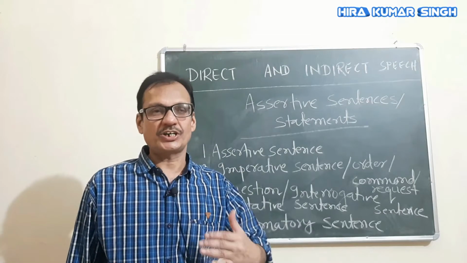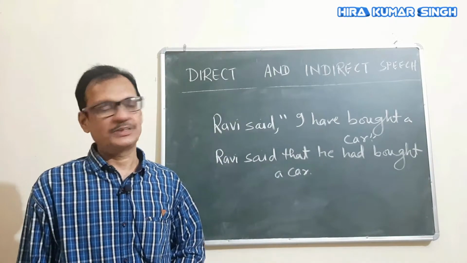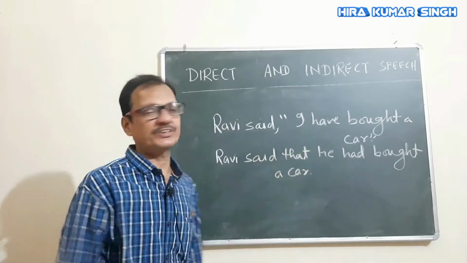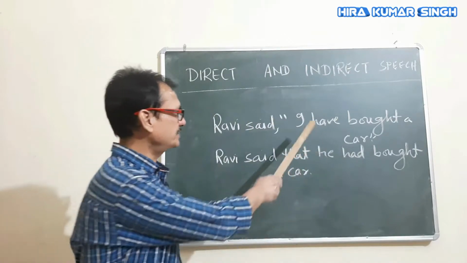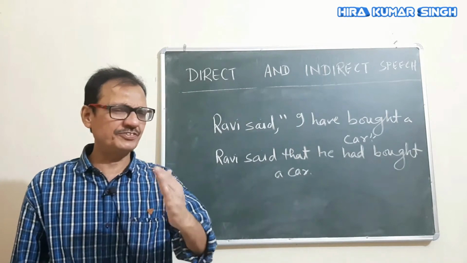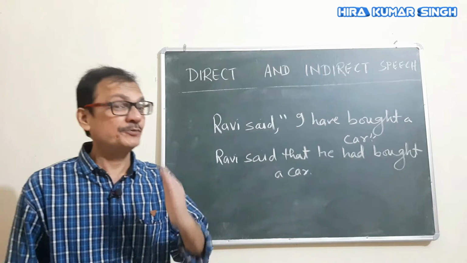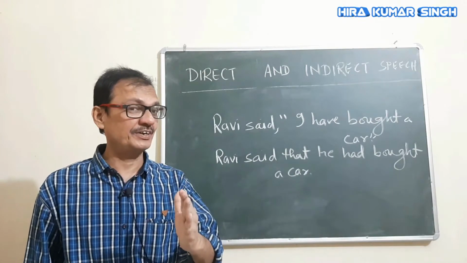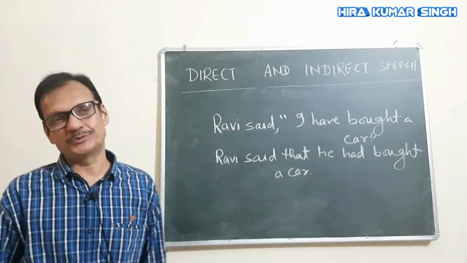Now students, here is an example of an assertive sentence. "I have bought a car" is an assertive sentence. I have to change this one into indirect speech. This is direct speech. Now what is the difference between direct speech and indirect speech? There are few changes visible. You must have detected. Number 1, inverted commas have been removed.